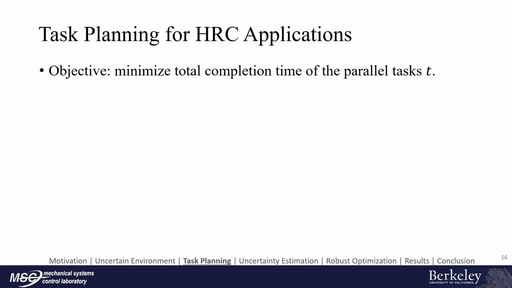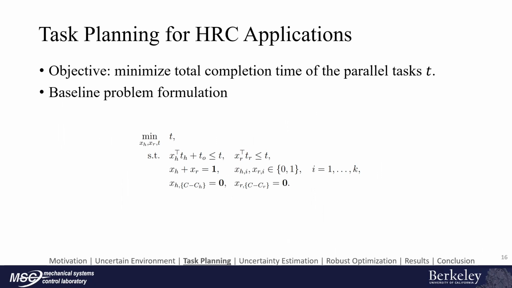The objective of the task planning is to minimize the total completion time T of the parallel actions. Therefore, we have the baseline problem formulation as follows. The constraints indicate that both the human completion time and the robot completion time have to be smaller than the total time. All actions need to be assigned, and the agents' capability of doing the actions needs to be considered. This problem is a mixed integer programming problem, which can be solved efficiently with open source and commercial solvers.